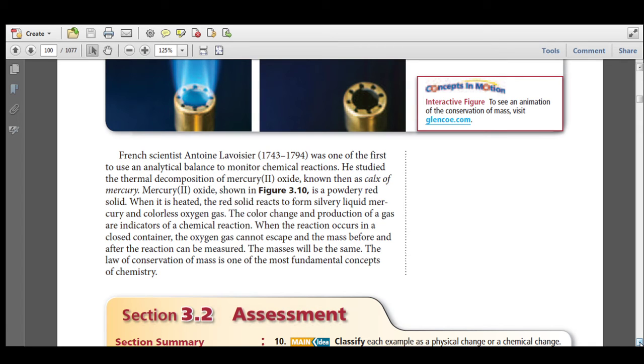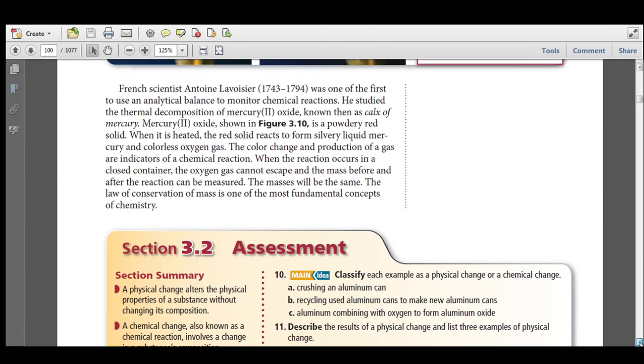The color change and the production of gas are indicators of a chemical reaction. When the reaction occurs in a closed container, the oxygen gas cannot escape, and the mass before and after the reaction can be measured. The masses will be the same. The law of conservation of mass is one of the most fundamental concepts of chemistry.